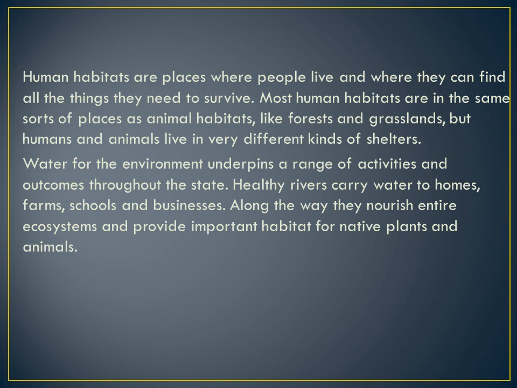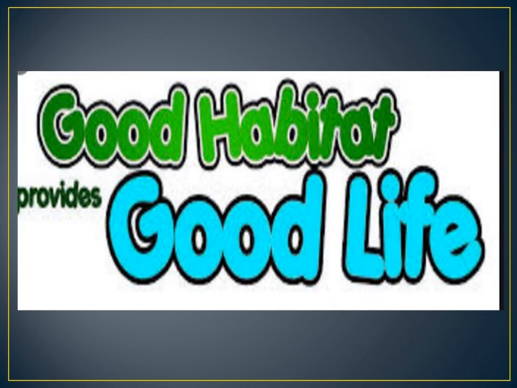Water for the environment underpins a range of activities and outcomes through the state. Healthy rivers carry water to farms, homes, schools and businesses. Along the way, they nourish the entire ecosystem and provide important habitat for native plants and animals to live. From this we sum up the lesson. This is the end of the lesson. Good habitat provides a good life.